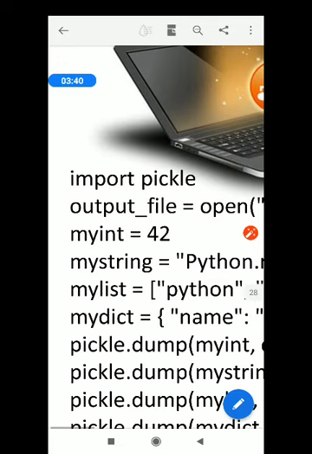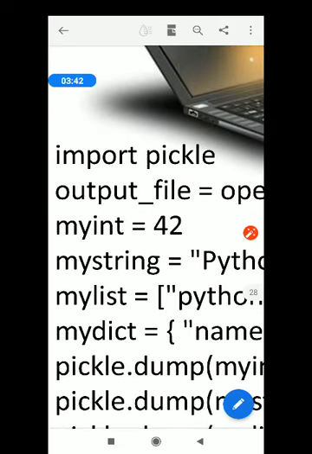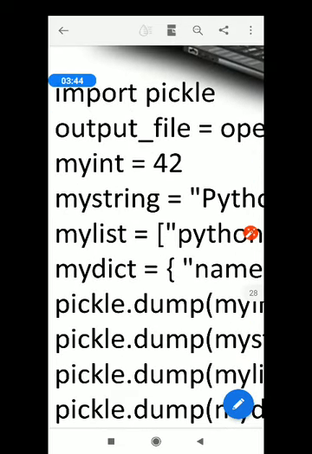After that, I'm taking an integer 42. Why am I taking this? Say I have to mention the record size. That's why I'm giving here 42. So any integer you may take. You may take my int equals to 80 or 50, whatever you like.